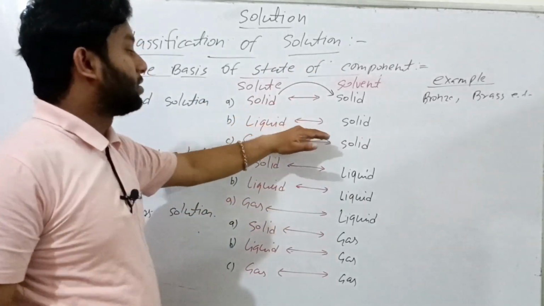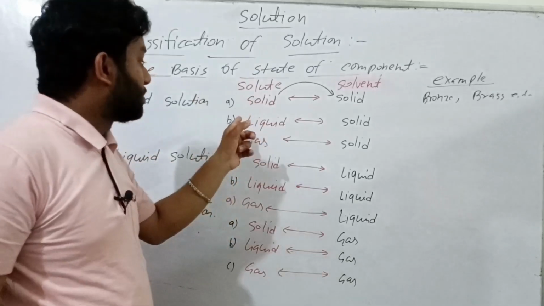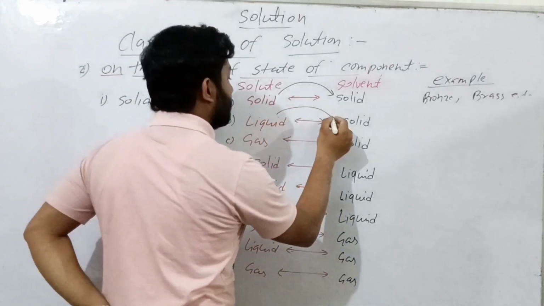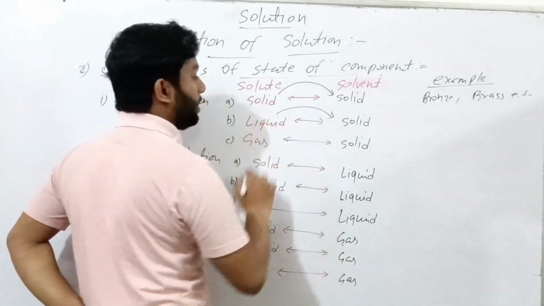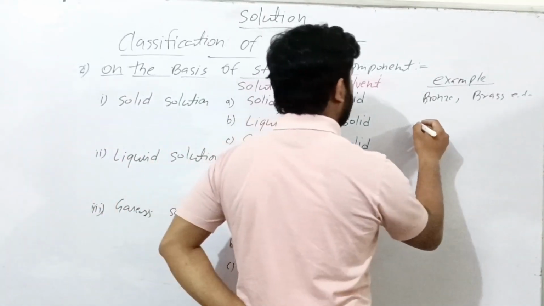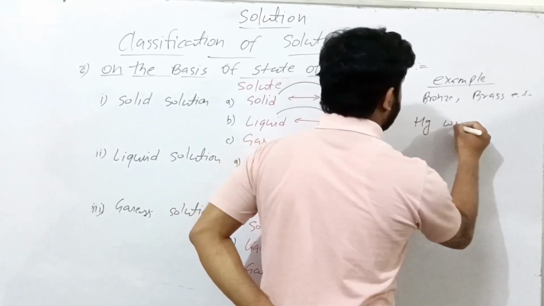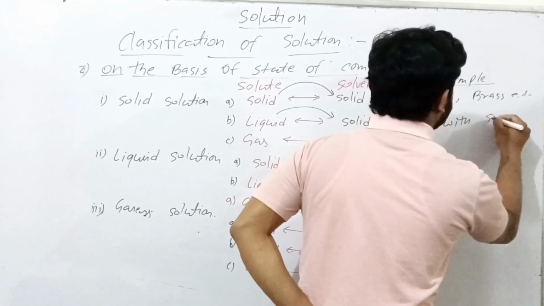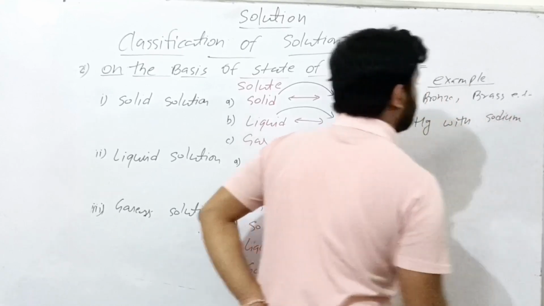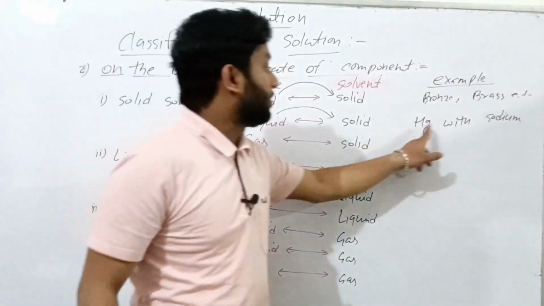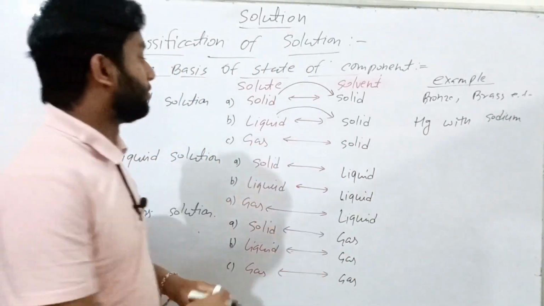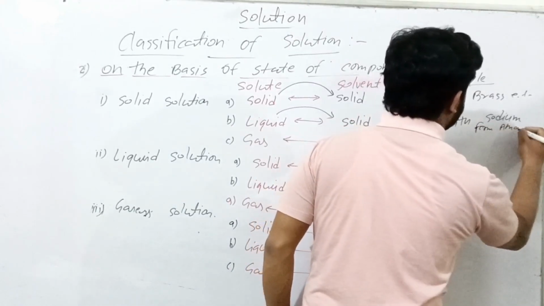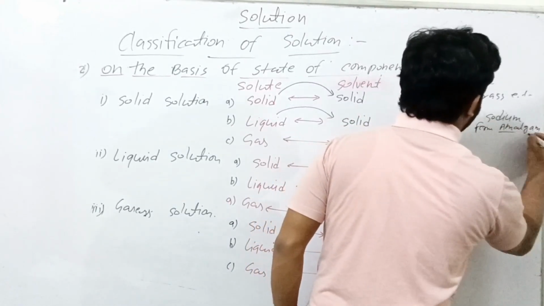In liquid solid solution, just think of an example in which you mix liquid in solid, like amalgam. Amalgam means mercury with sodium. Hg with sodium forms amalgam. You know what is the meaning of amalgam?